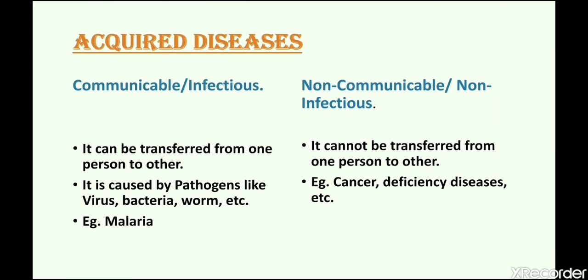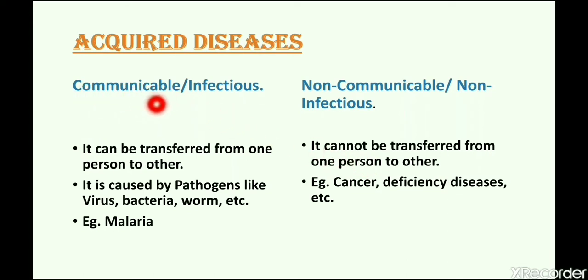Communicable diseases are called infectious diseases and non-communicable diseases are called non-infectious diseases. Communicable or infectious diseases can be transferred from one person to another. But non-communicable or non-infectious diseases cannot be transferred from one person to other.